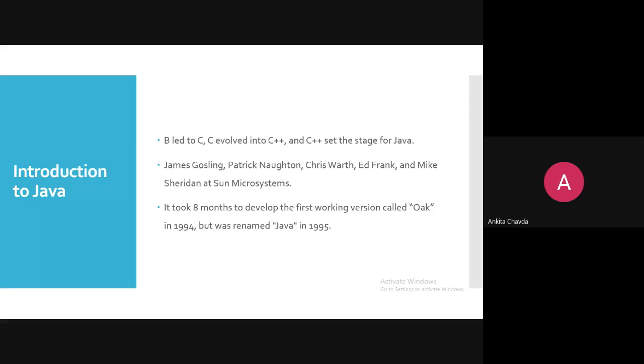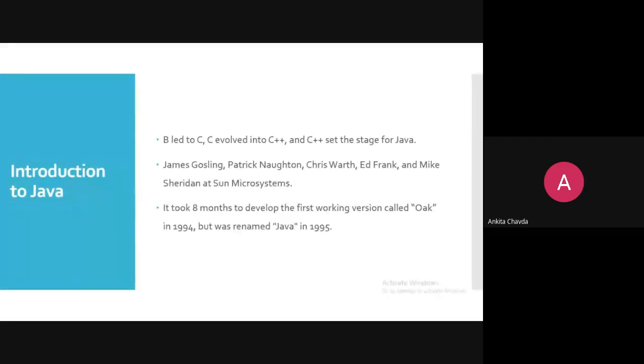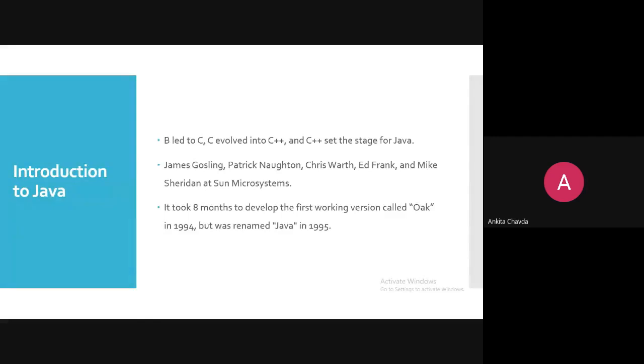So after these years, all the versions are not from Sun Microsystems; now they are from Oracle. Okay. So B led to C, and C evolved into C++, and C++ set the stage for Java. C++ was an object-oriented language, and Java is again an object-oriented language.